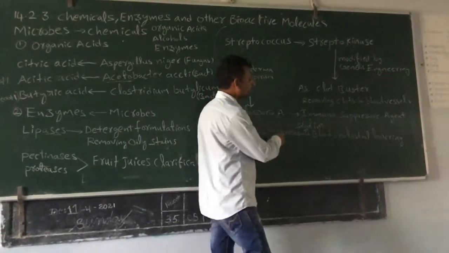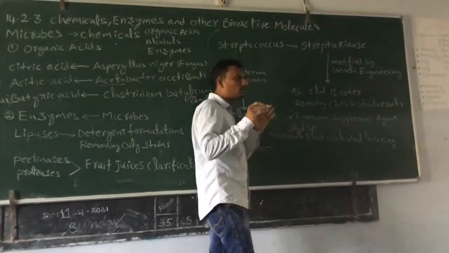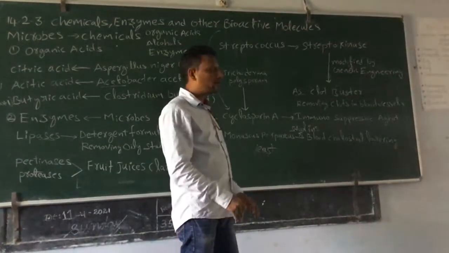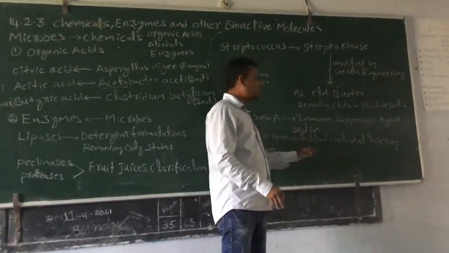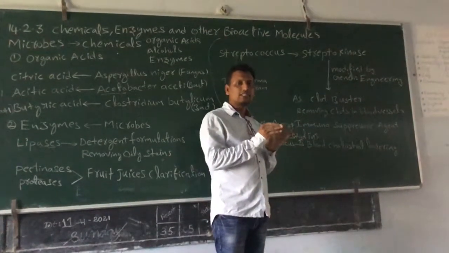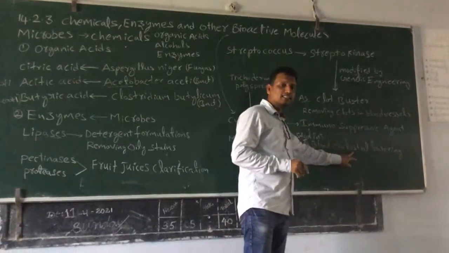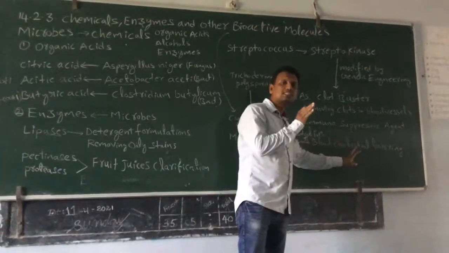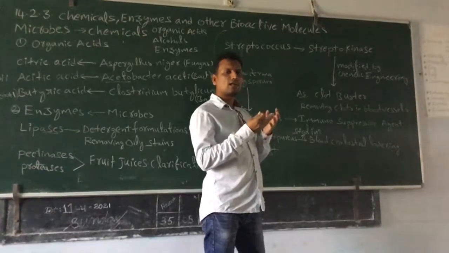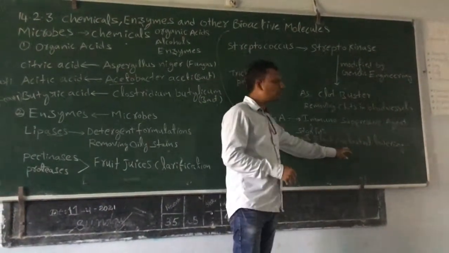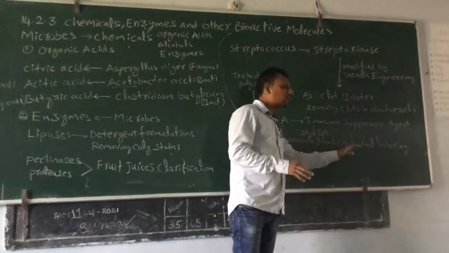These statins lower the cholesterol level in our blood. How do they lower it? They inhibit the enzyme which produces cholesterol. So cholesterol production will be lowered, and the blood cholesterol level is also lowered.